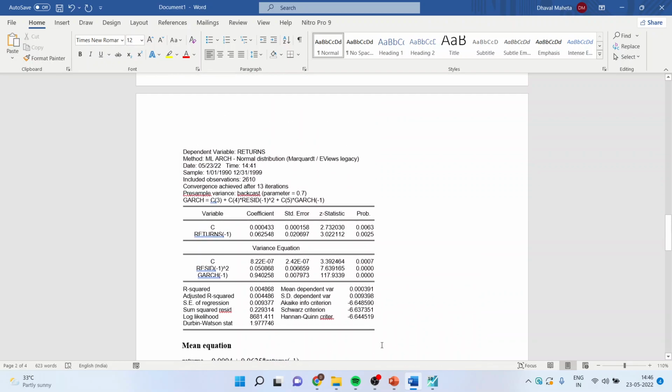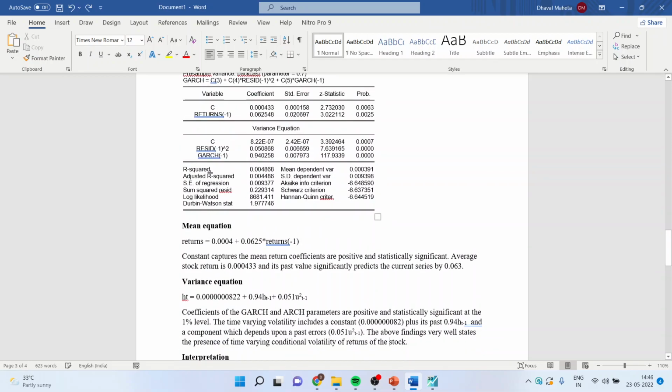Now here we have to see these two equations. This is a mean equation. Let me highlight this. This is a mean equation. And this is a variance equation. These are the terms of mu squared t minus 1. And this is a term of h_t minus 1, which we had seen in the model. Now how to interpret this?